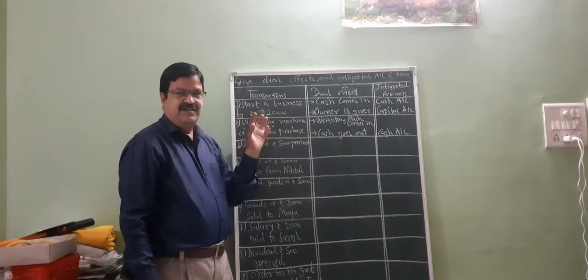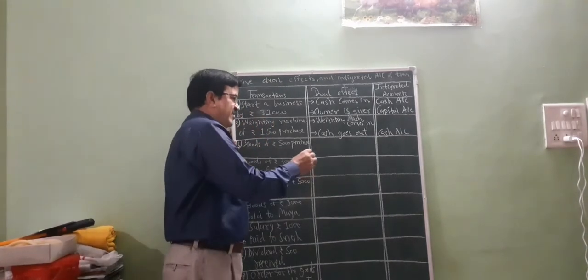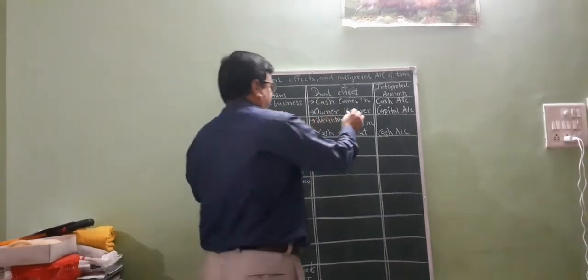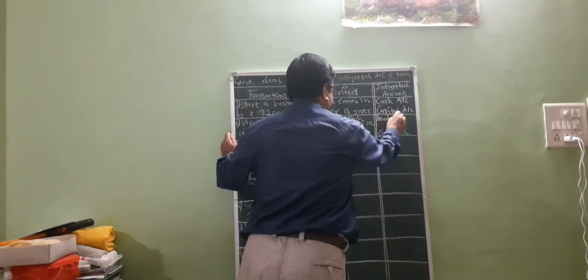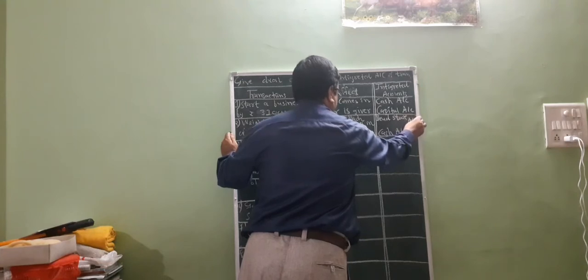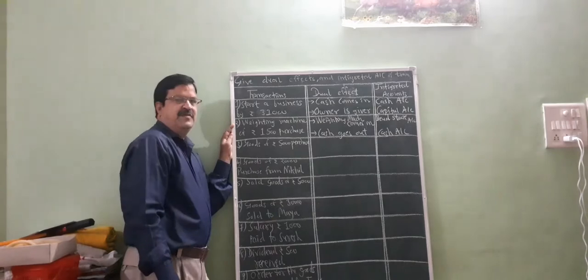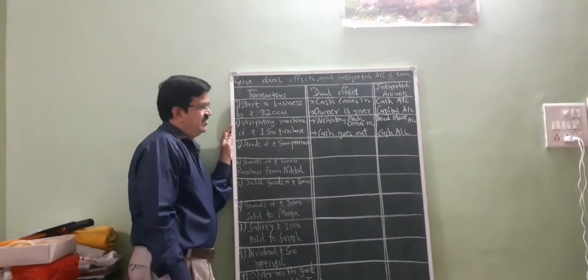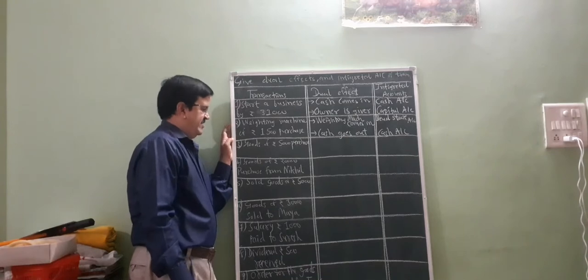And weighing machine, raw materials, those are called dead stock. So dead stock comes in. Dead stock account. Weighing machine is called dead stock. So dead stock account and cash account.